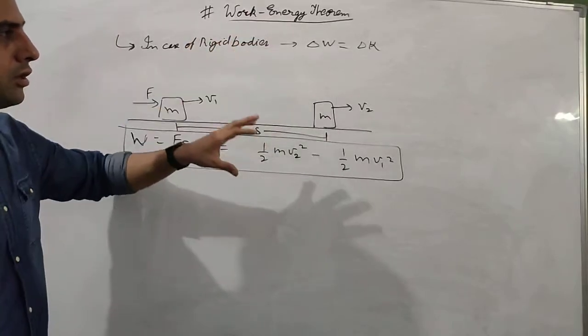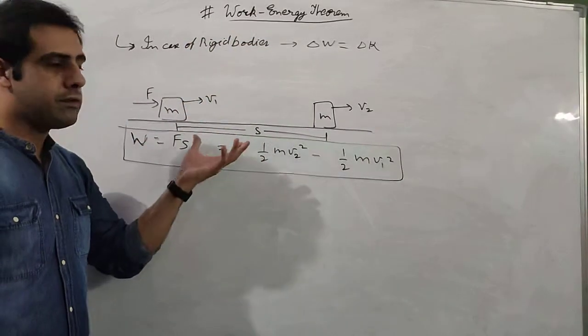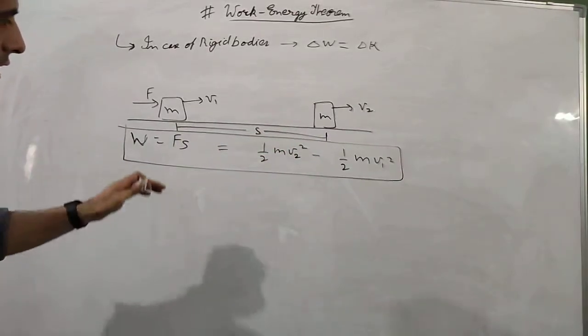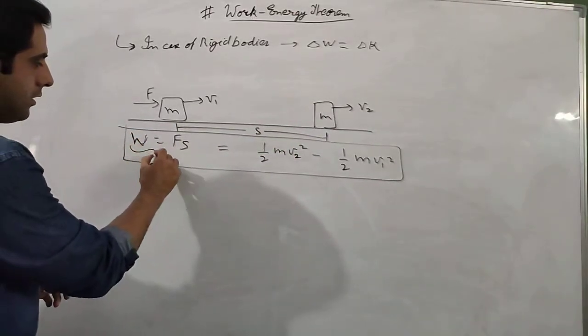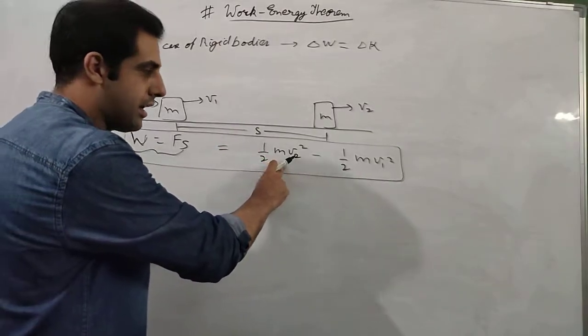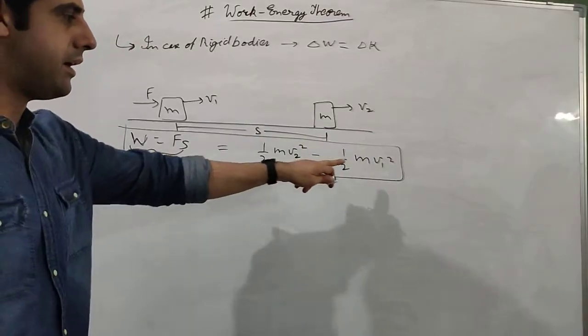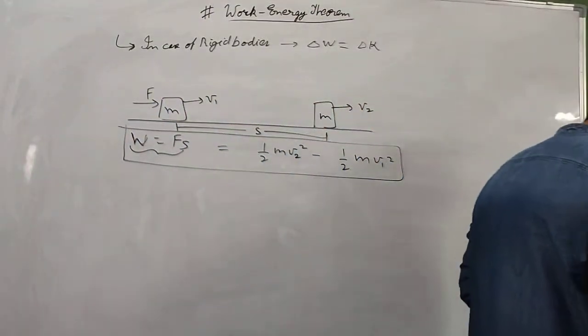This is a new thing here. So we are studying the same thing but with some basic understanding of the conservative and non-conservative fields. So for a rigid body, the work done will change the kinetic energy, and the change in kinetic energy, they are both the same. This is final kinetic energy and this is initial kinetic energy.